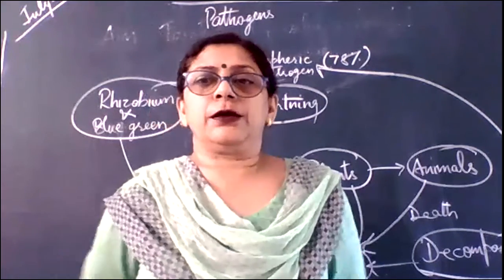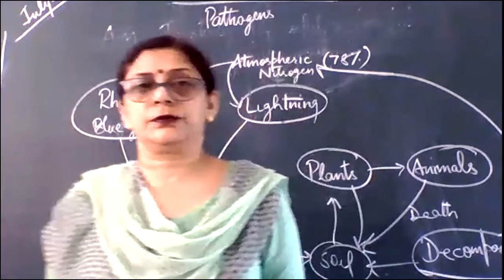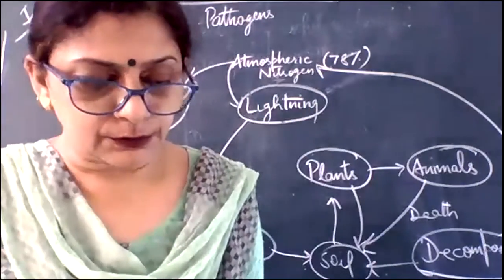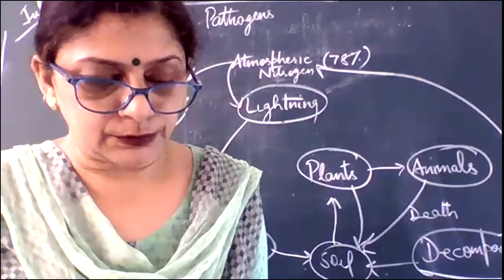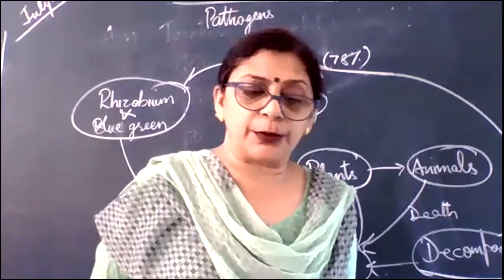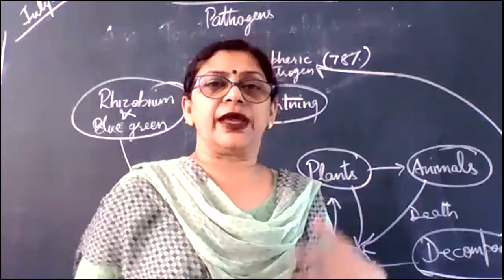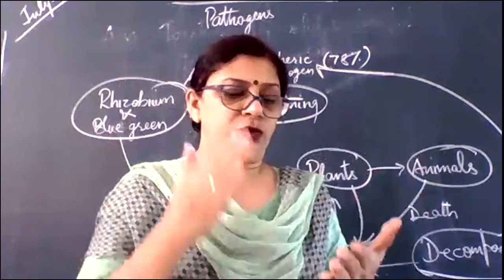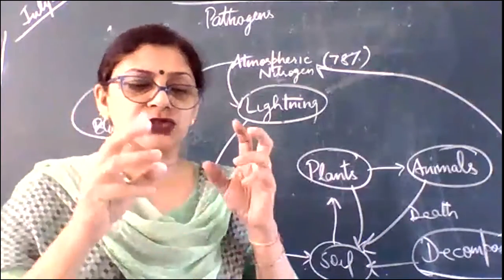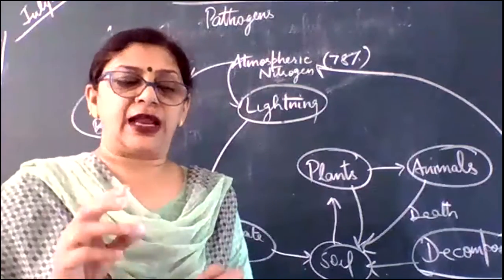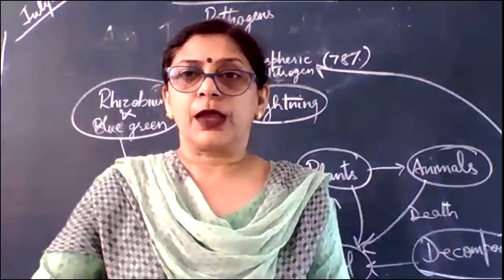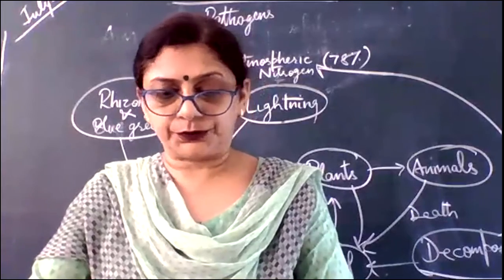Jatin, beta, 8th pink. The organisms which convert the dead and decaying matter into simpler waste. These are bacteria and fungi, which are present in the soil or air, and they decompose, they break down the dead and decaying matter into simpler substances, and these are called decomposers. All right. Okay, next question.